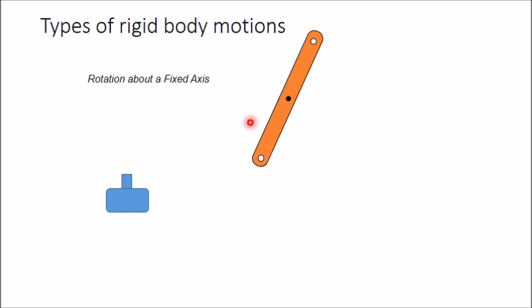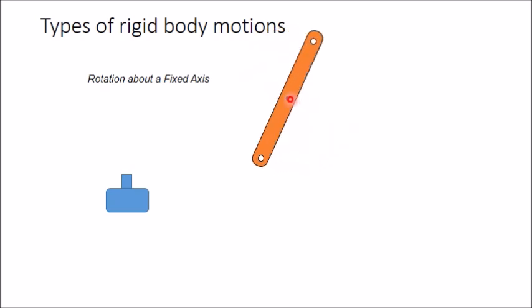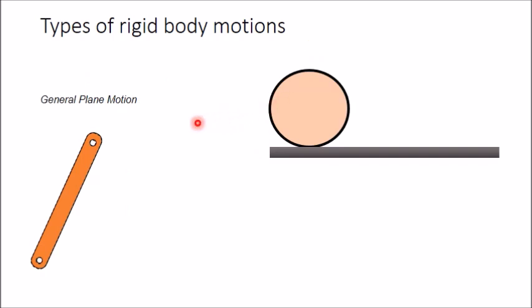The other type of motion is rotational motion, where a body rotates about some point which is located either inside the body or outside the body, like this. Here this rigid body is rotating about this point. When this point of rotation is within the rigid body, then the velocity and acceleration of this particle will always be zero.